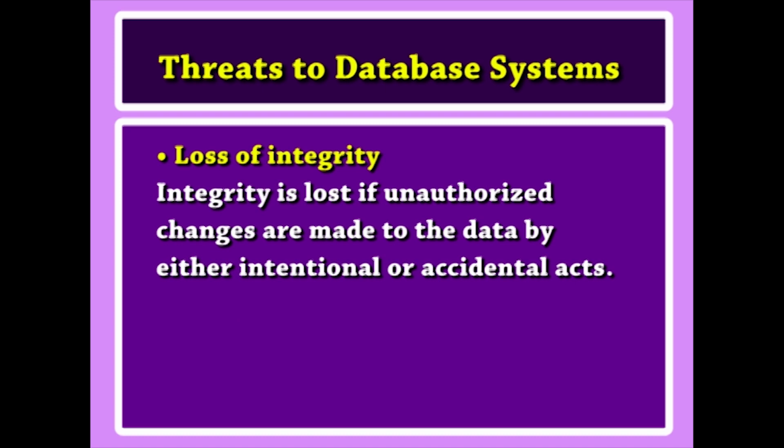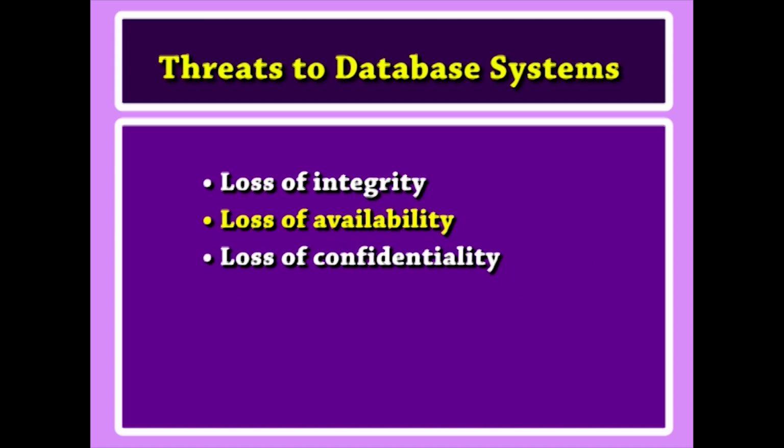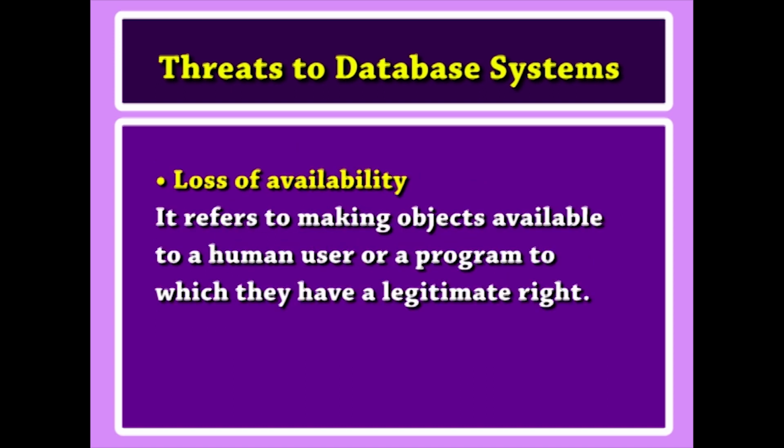Integrity is lost if unauthorized changes are made to the data by either intentional or accidental acts. If the loss of system or data integrity is not corrected, continued use of the contaminated system or corrupted data could result in inaccuracy, fraud or erroneous decisions. Loss of availability refers to making objects available to a human user or a program to which they have a legitimate right.